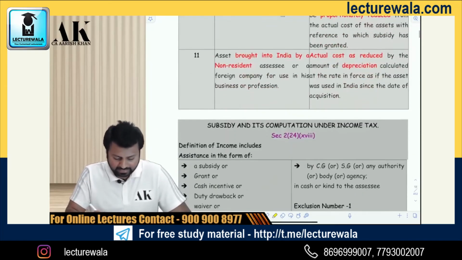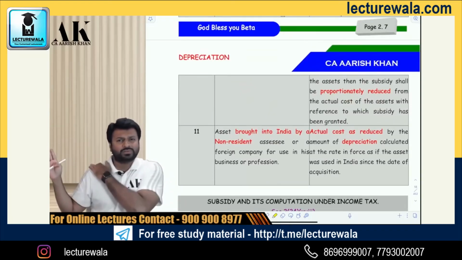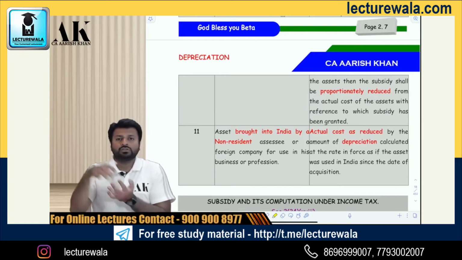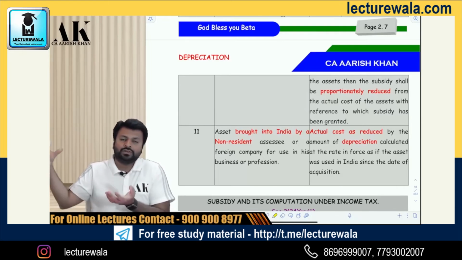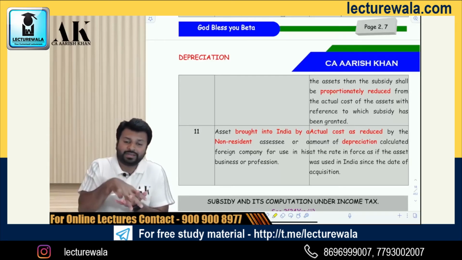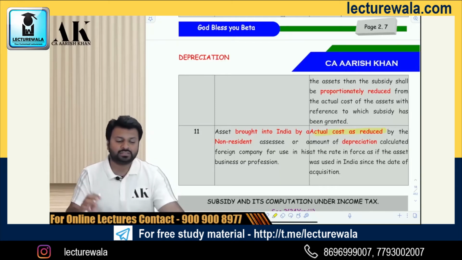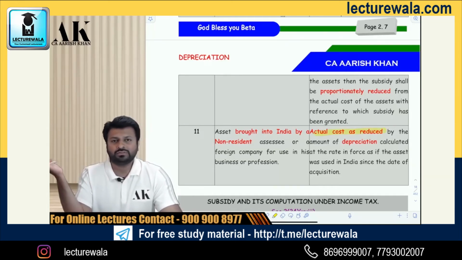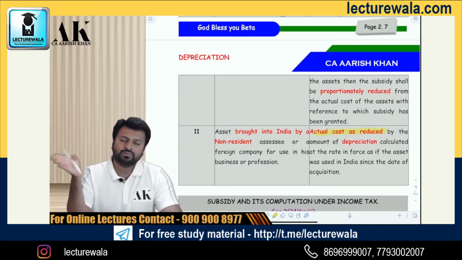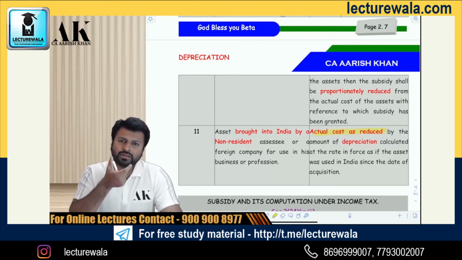Okay. And one last explanation as of now is, if a non-resident is doing business outside India and now wants to do business in India, so he is bringing some asset into India which he was using for business outside India, what will be his actual cost? His actual cost will be the actual cost as reduced by the depreciation over the years. Suppose in 2015-16 he bought a computer in the UK and now wants to come to India and use that computer. You have to take the actual cost of that computer in the UK minus depreciation over the years. Whatever the remaining amount is, that will be the actual cost in India.